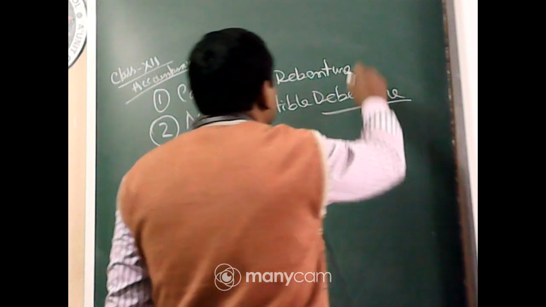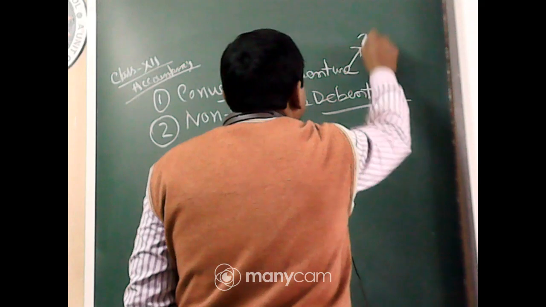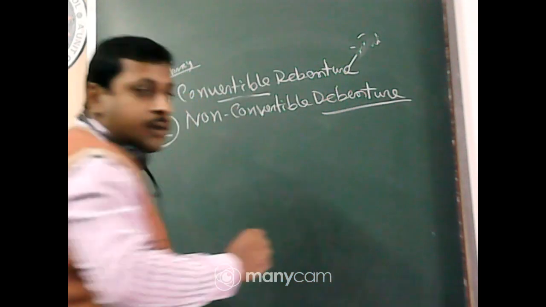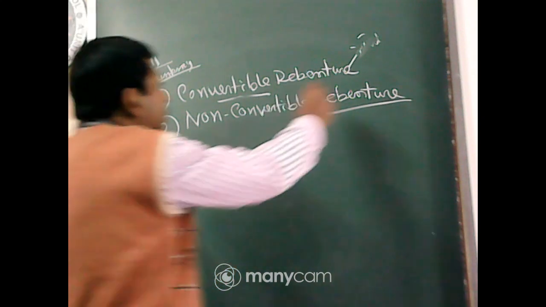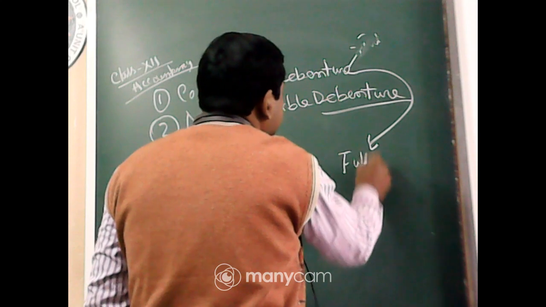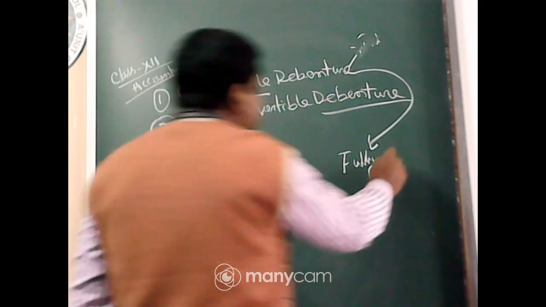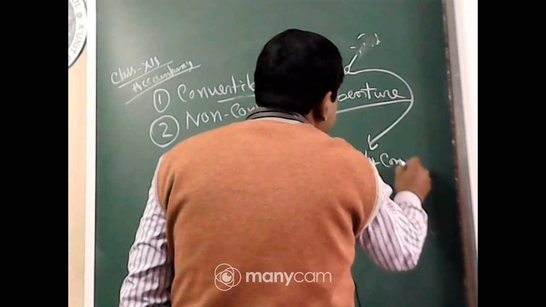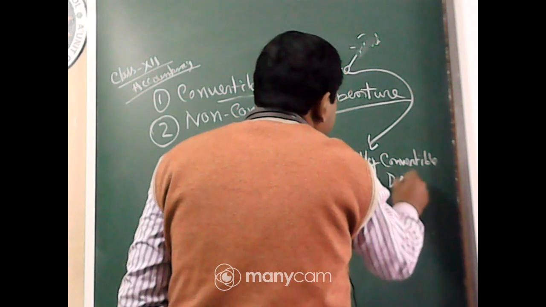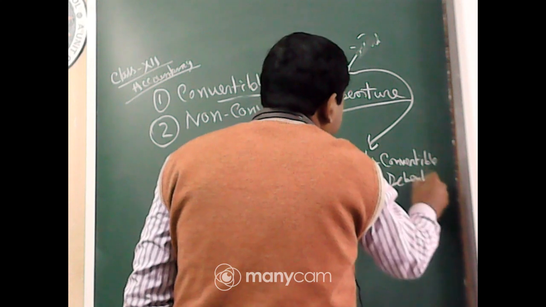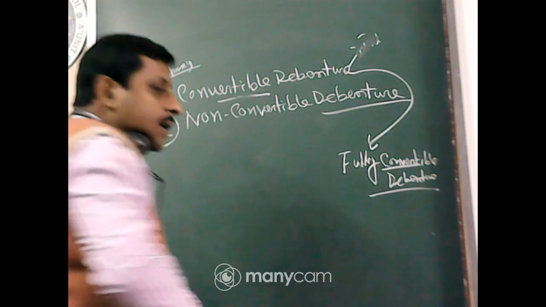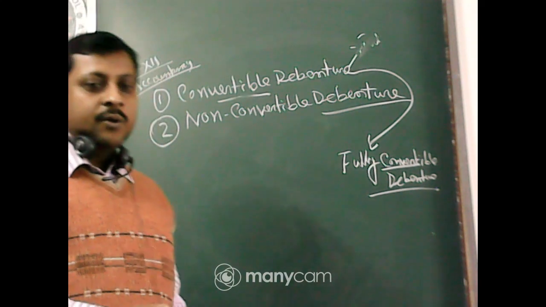Convertible debentures can be of 2 types, you can see the board. One is fully convertible debenture. Fully convertible debenture means you can convert the debenture fully into securities or equity shares.